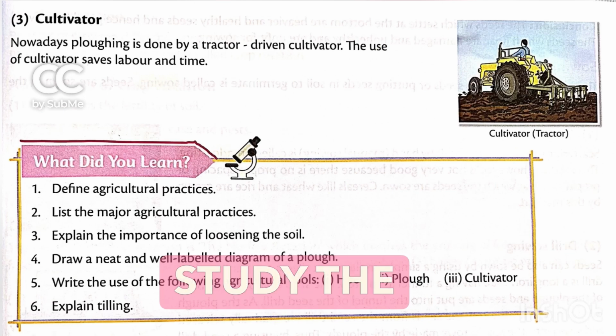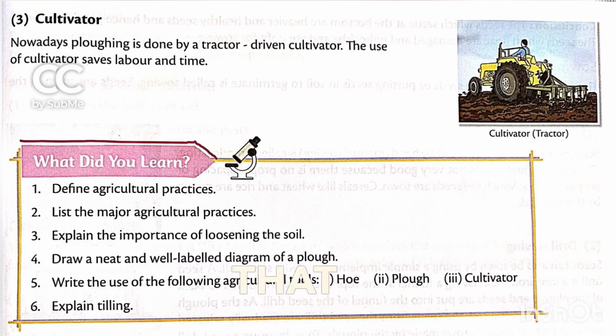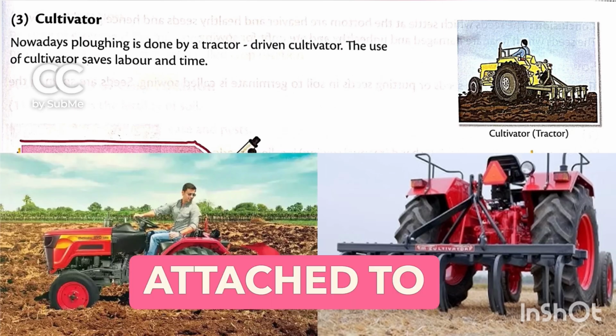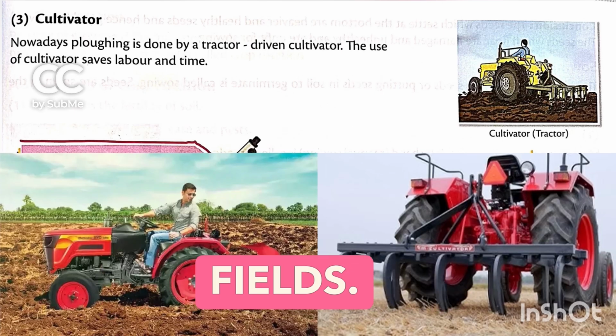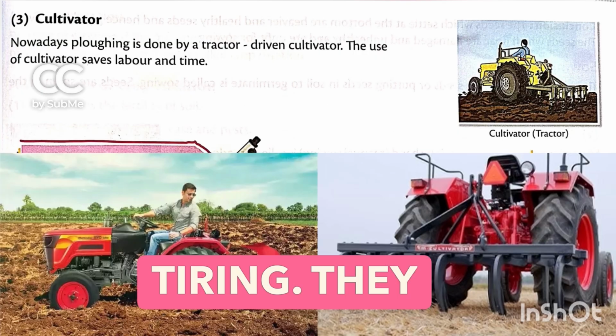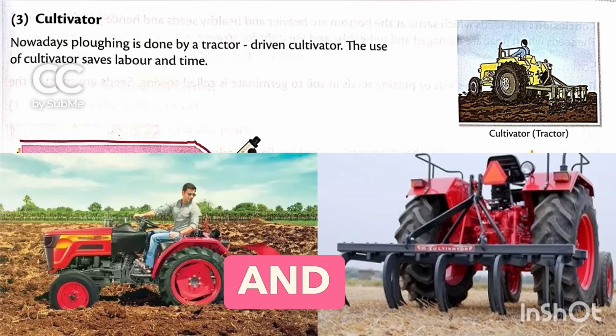So now let's study the modern farming implement, that is the cultivator. Today many farmers use cultivators attached to tractors for ploughing the fields. Cultivators make farming faster, easier and less tiring. They save both time and labor.